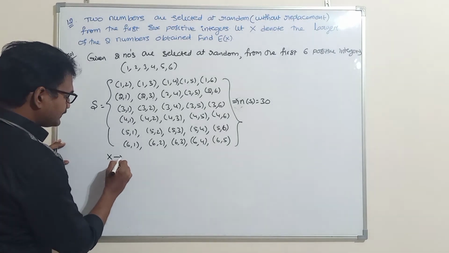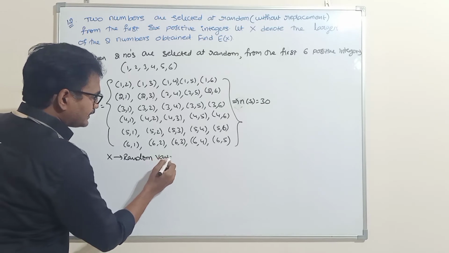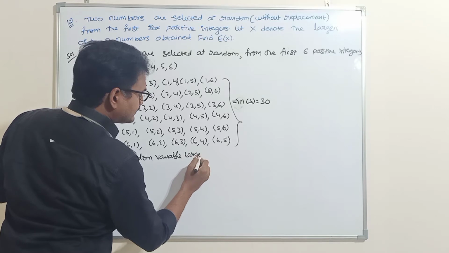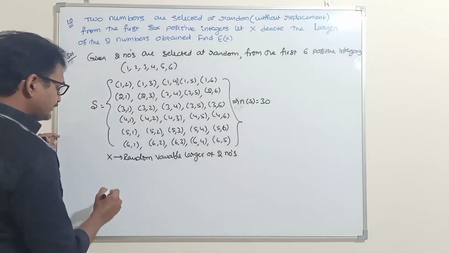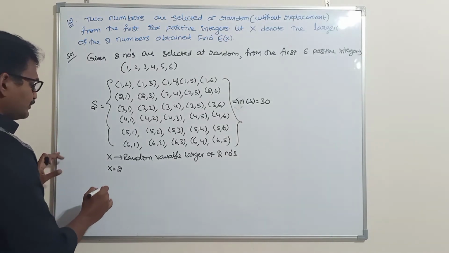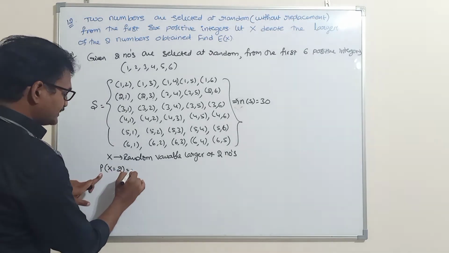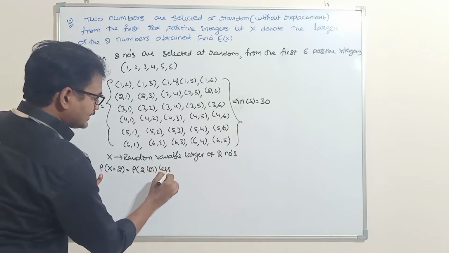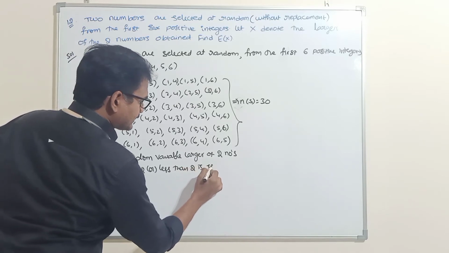Let random variable x denote the larger of the two numbers. So if I take x equal to 2, what is the probability of x equal to 2? That means the probability that 2 or less than 2 is selected.